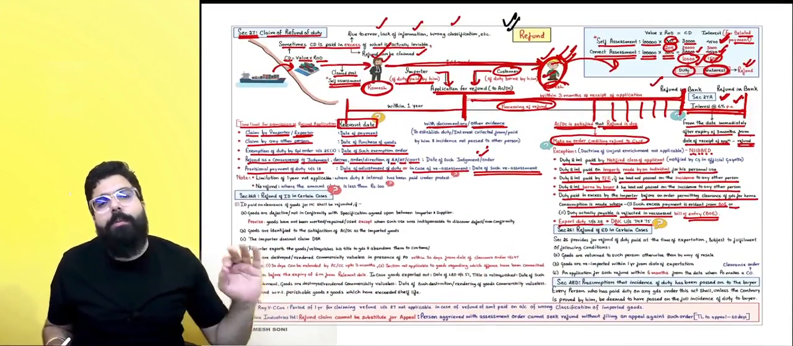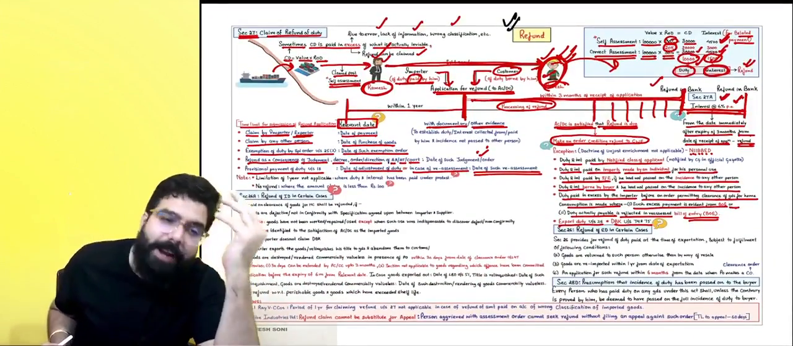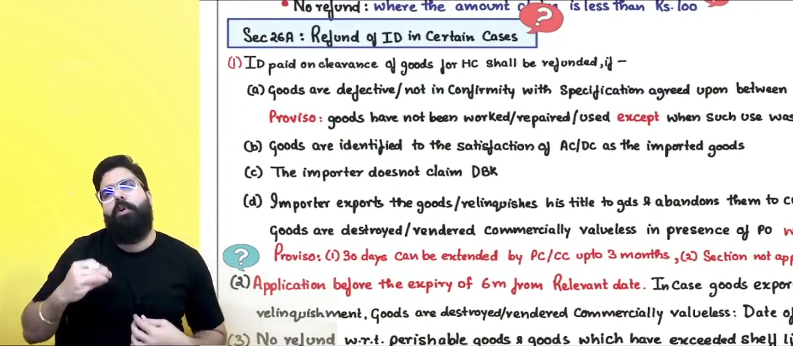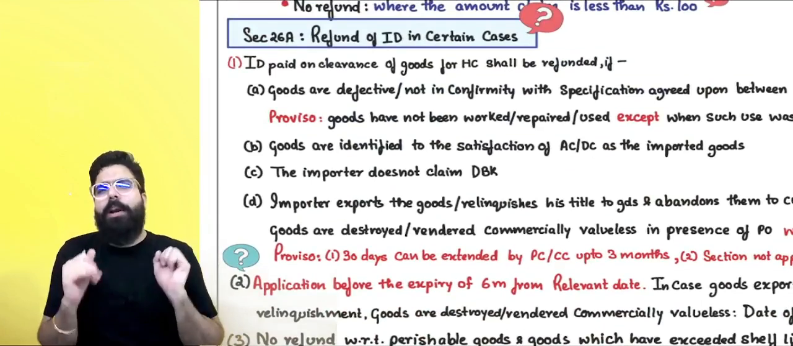Next. So this was basically about claim of refund of duty which you have paid extra. Now, sir, if I have paid import duty on some goods and I don't like the goods, I have already paid the import duty.